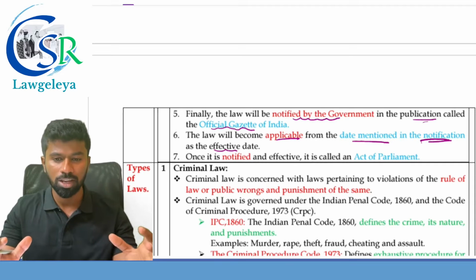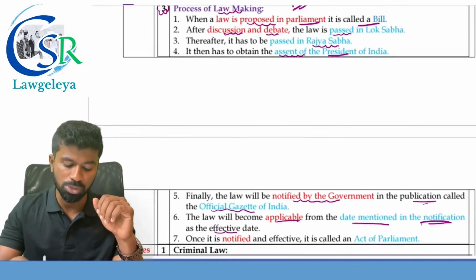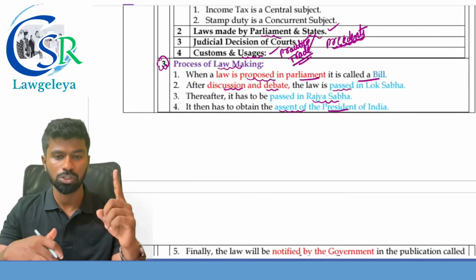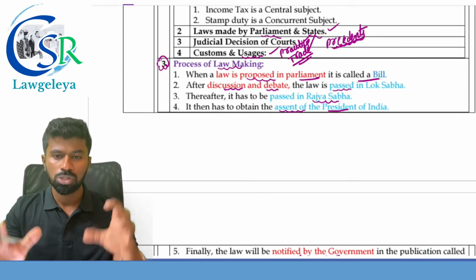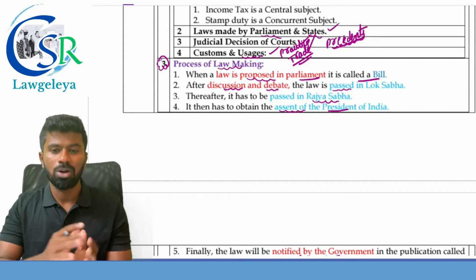And once it is notified, it is applicable to the people of India. So these are the seven steps involved in the making of law. What is the first one? The law proposed in the parliament is called as what? Bill. And after discussions and debate, what happens?